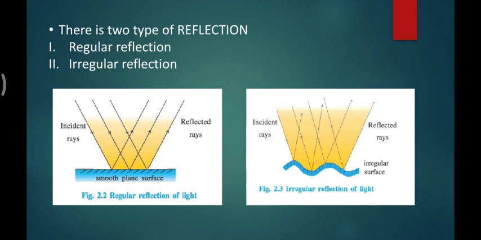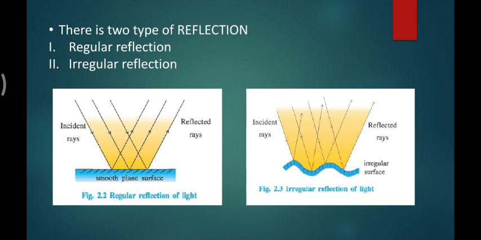And the exact opposite: when our surface is not well polished, not smooth, and is very rough, then the reflections are random. When a set of parallel rays falls on such a surface, they are not parallel after reflection. This is called irregular reflection.